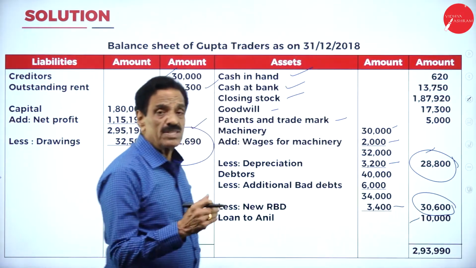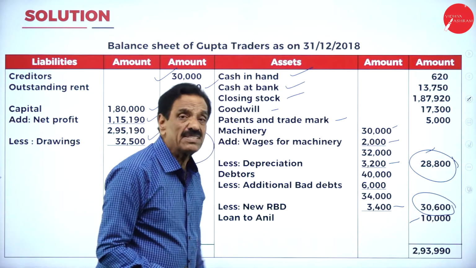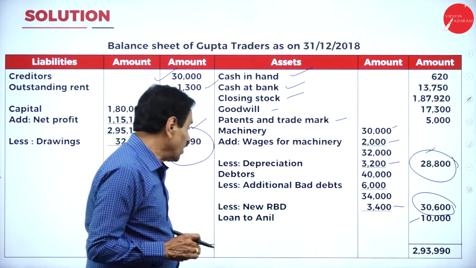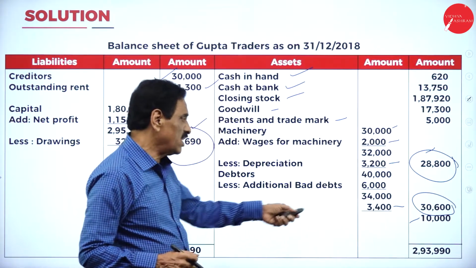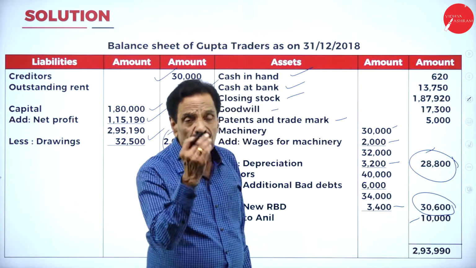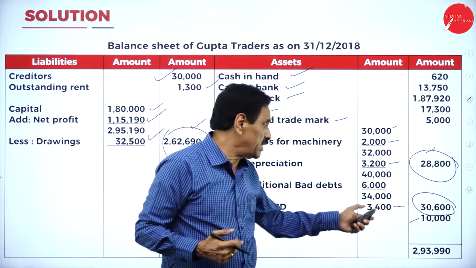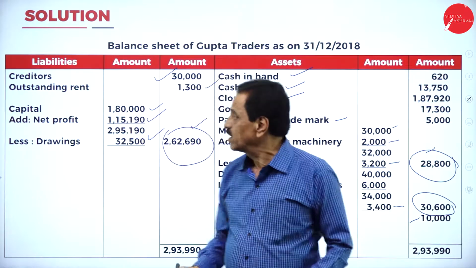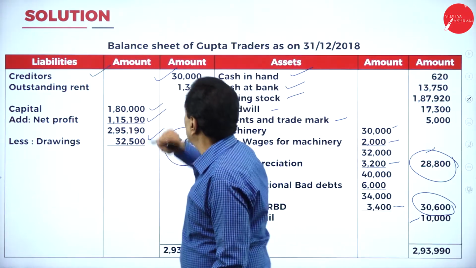How much are you going to receive from our customers? Only 30,600. We have given a loan to Anil. He has to pay how much money? 10,000. From whom do you have to receive? Anil. How much money is to be received? 10,000. Then creditors, for the seller we have to pay.